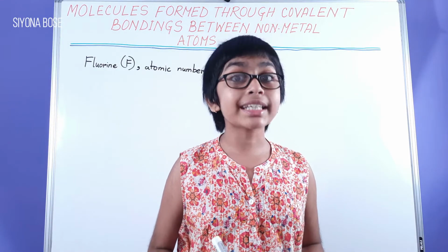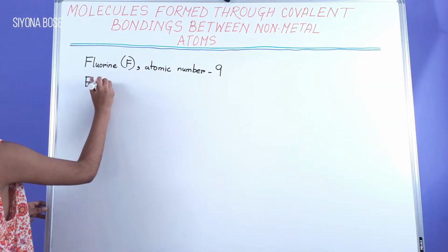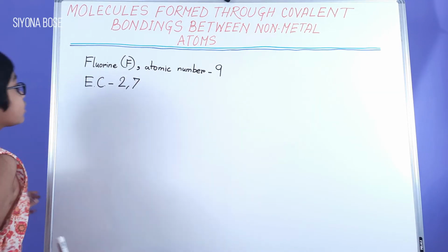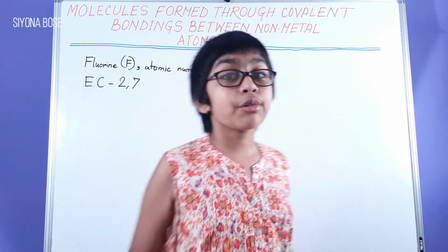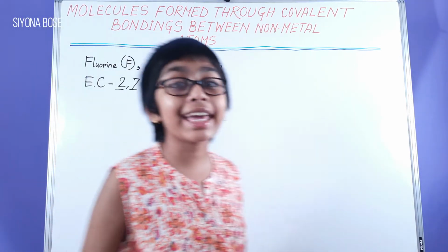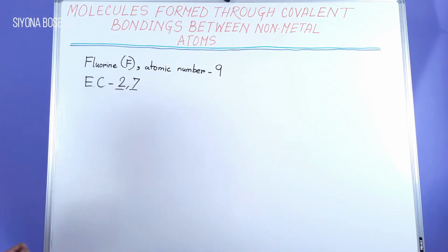Its electronic configuration, or EC, is 2, 7. That means 2 electrons in the K shell and 7 in the L shell.